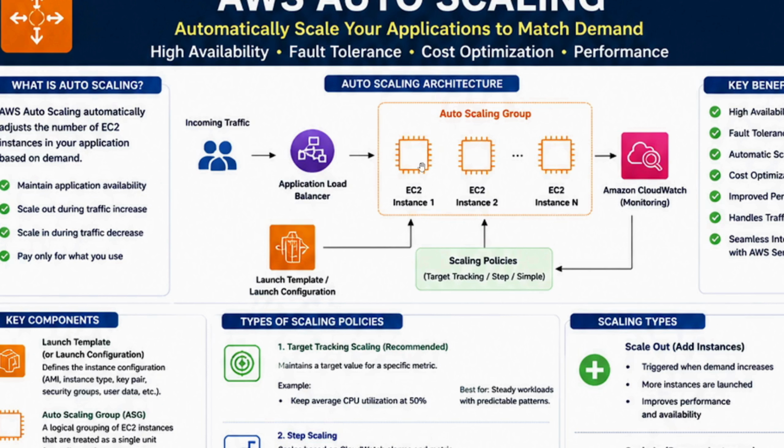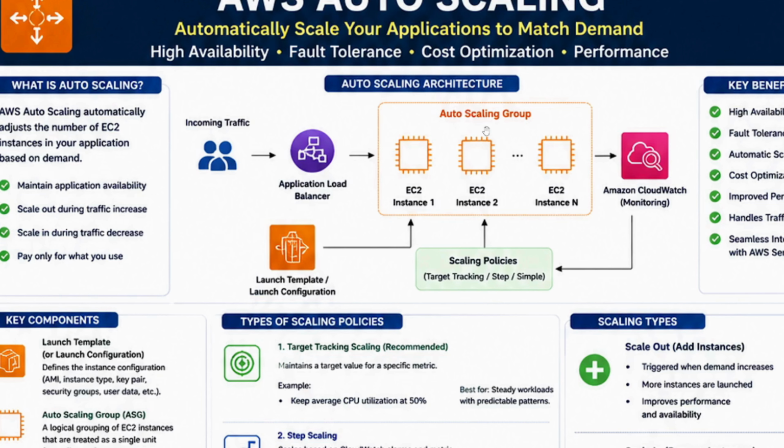Say the load increases and the CPU utilization increases. There are a lot of other users waiting on the instance. The load will increase, and the CPU utilization of that instance will go very high. I had set the CPU utilization threshold at 50%. If it goes above that, it's a red flag for me. That means the load on the instance is too much to handle, so I need more instances.